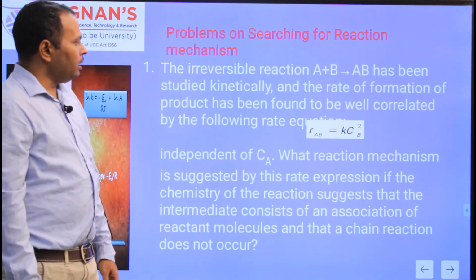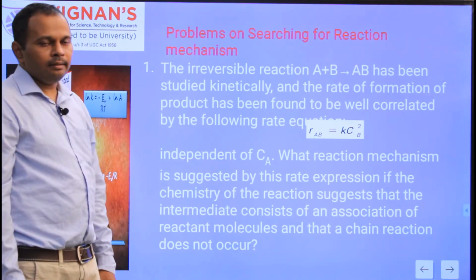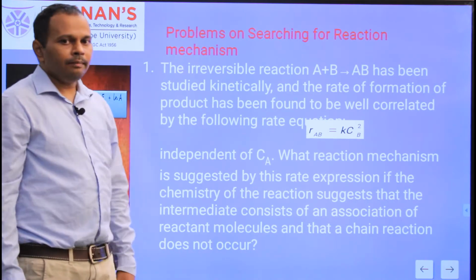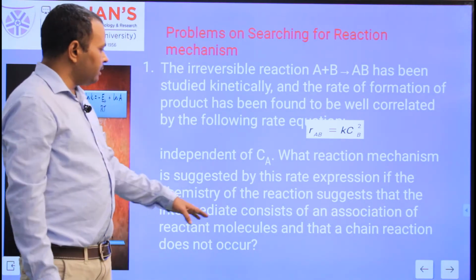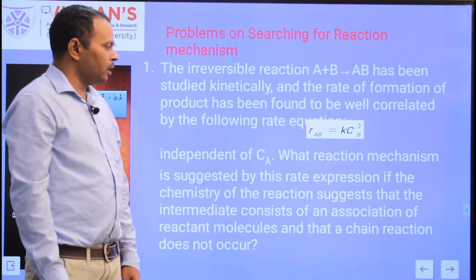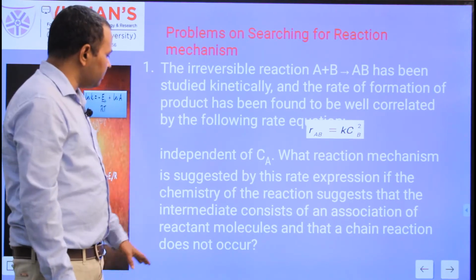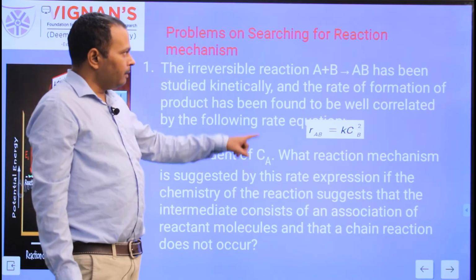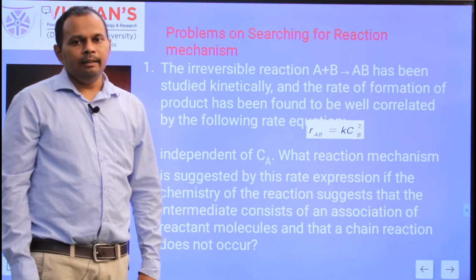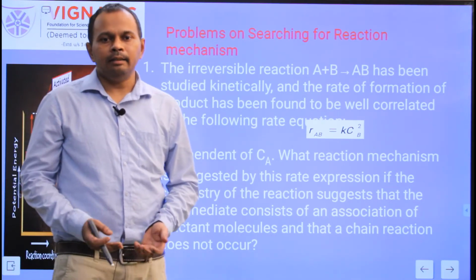So here, what reaction mechanism is suggested by this rate expression? If the chemistry of the reaction suggests that the intermediate consists of the association of the reactant molecules and that a chain reaction does not occur. So, for the given reaction A plus B to AB, he is asking to find out the reaction mechanism.